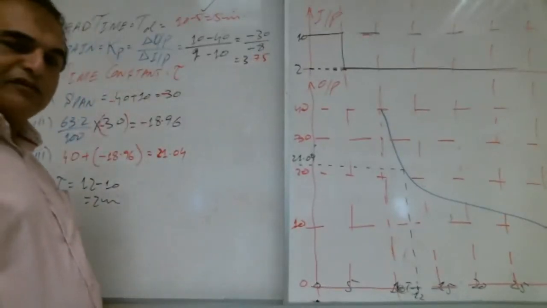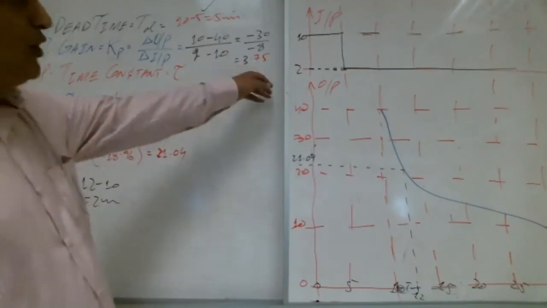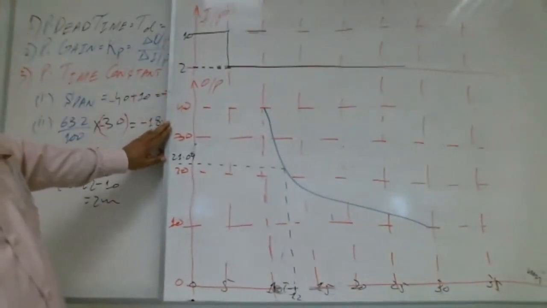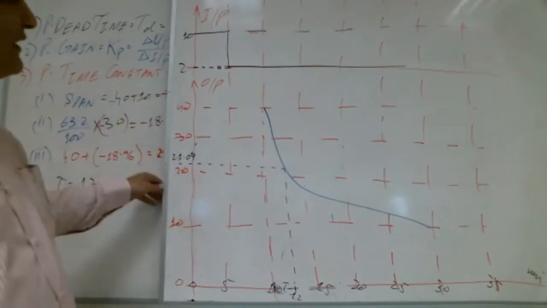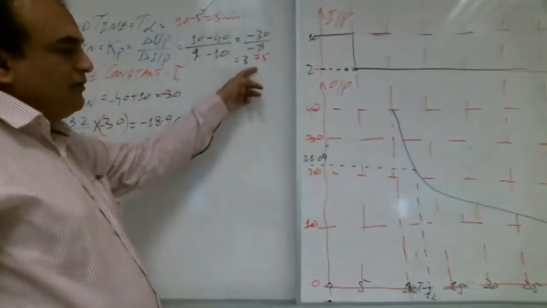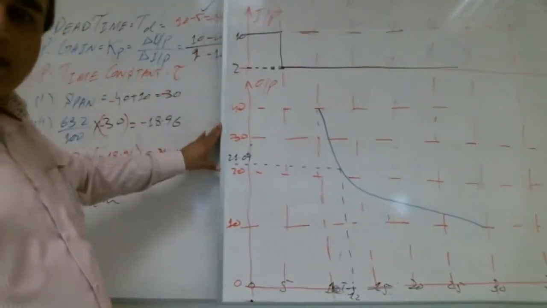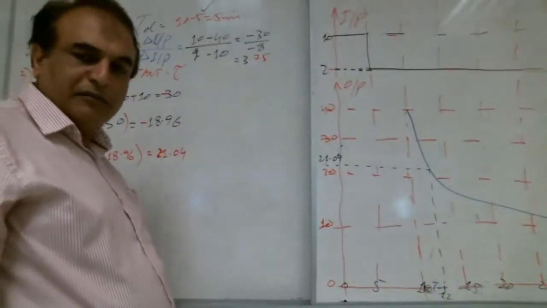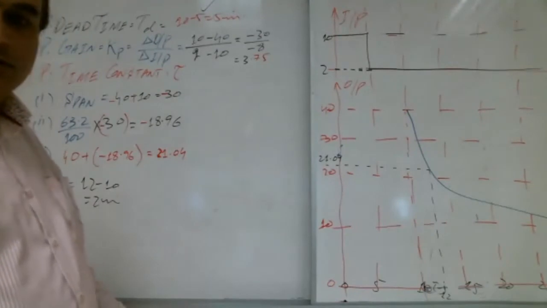So what is the conclusion, Shabab? If both input and output are increasing or decreasing in the same direction, the gain will be positive. If one of them is increasing, other one is decreasing, their opposite direction, the gain will be negative. Shabab with me? Yes, teacher.